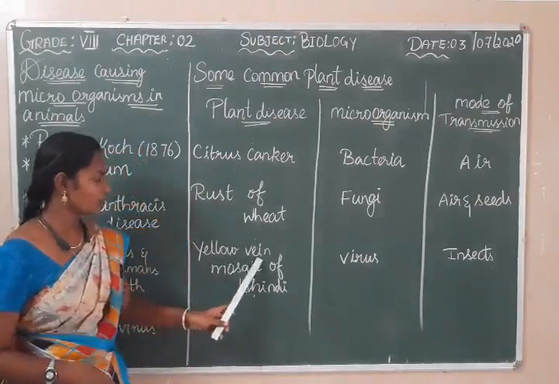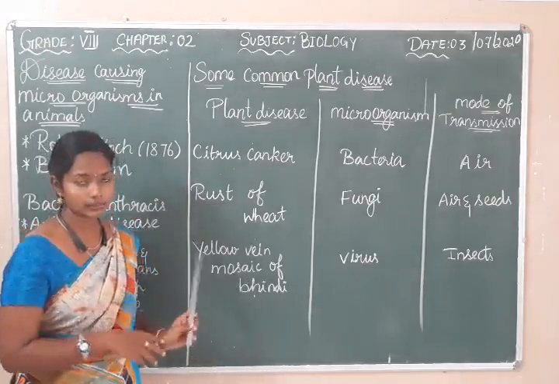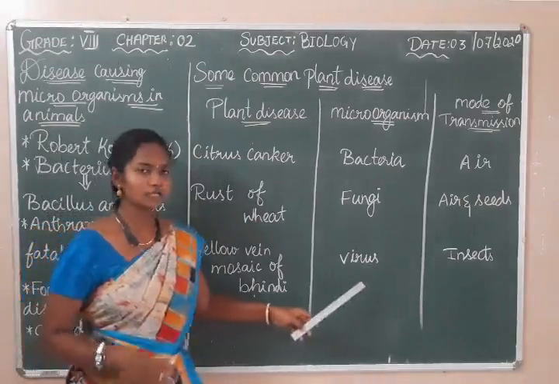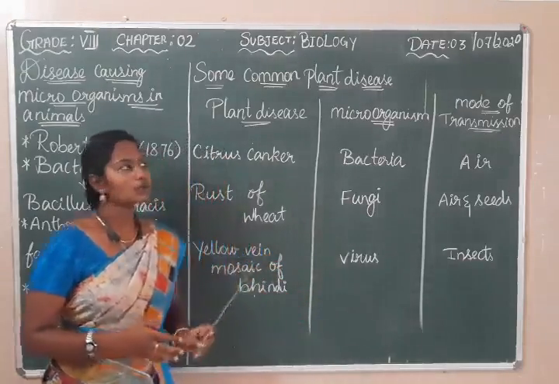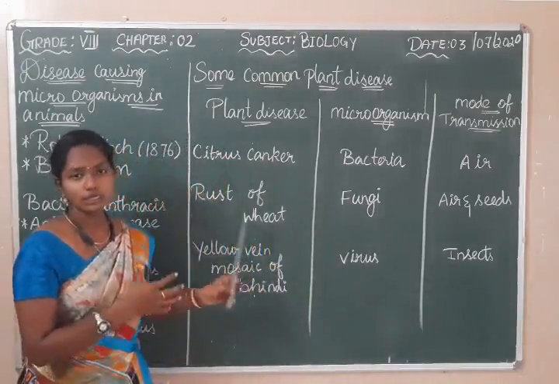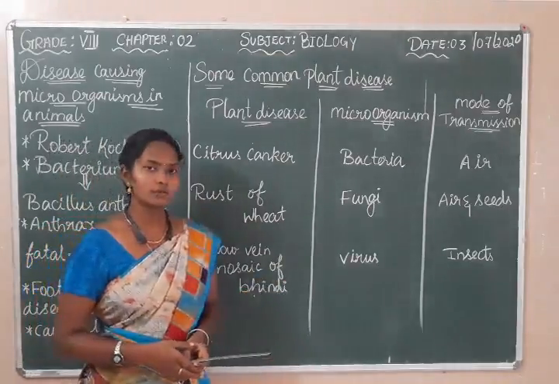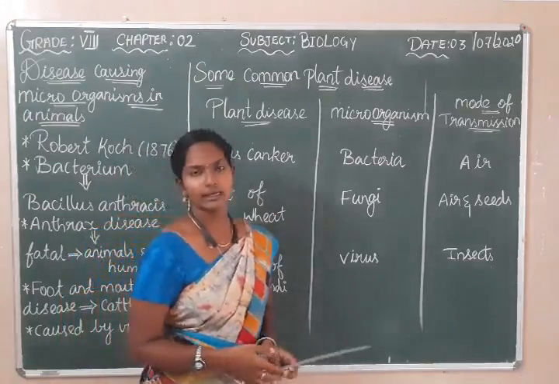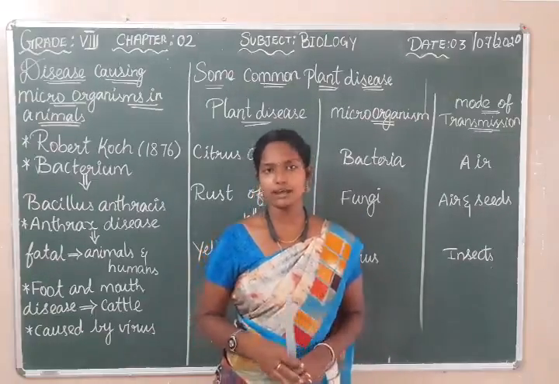And next it is yellow vein mosaic of bindi. What is bindi? It is lady's finger. Here the lady's finger plant gets affected by a virus and it gets transmitted by insects. To control these microorganisms, we use chemicals to kill these microbes to have a better yield. So these are some of the disease causing microorganisms in plants as well as animals.